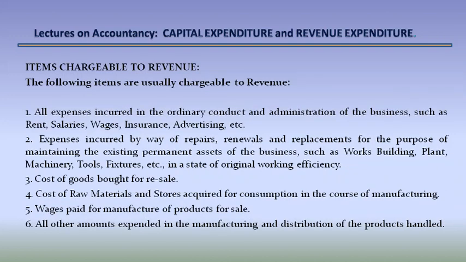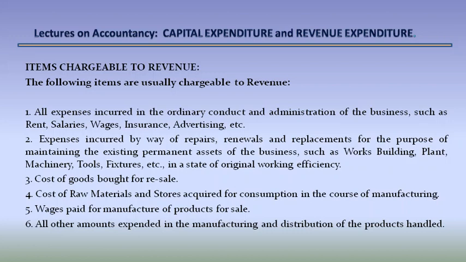Items chargeable to revenue. The following items are usually chargeable to revenue. 1. All expenses incurred in the ordinary conduct and administration of the business, such as rent, salaries, wages, insurance, advertising, etc. 2. Expenses incurred by way of repairs, renewals, and replacements for the purpose of maintaining the existing permanent assets of the business, such as works building, plant, machinery, tools, fixtures, etc., in a state of original work efficiency. 3.